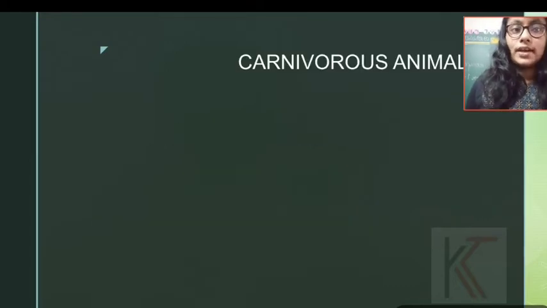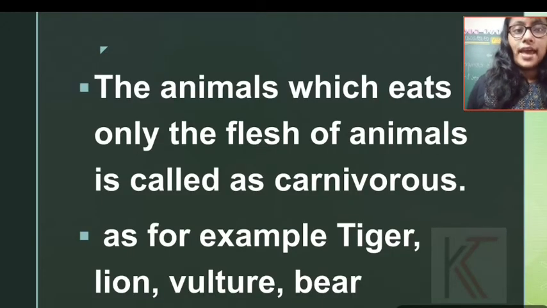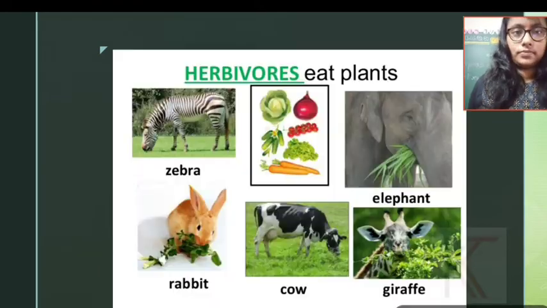Next, it will come the carnivorous. These are examples of carnivorous animals. Carnivorous means the animals which eat only the flesh of animals. They do not take any plant products. So they have to depend on animals only. That is why it is carnivorous. For example, tiger, lion, vulture, bear.